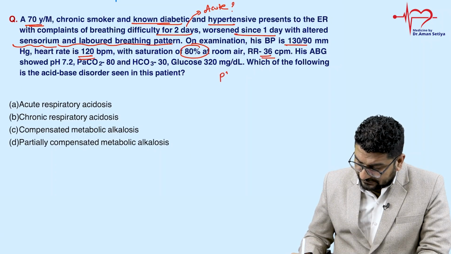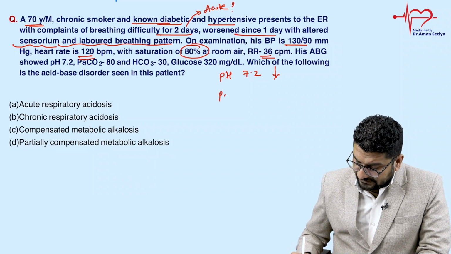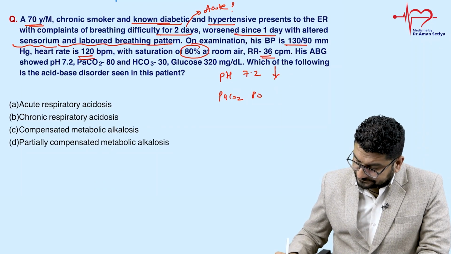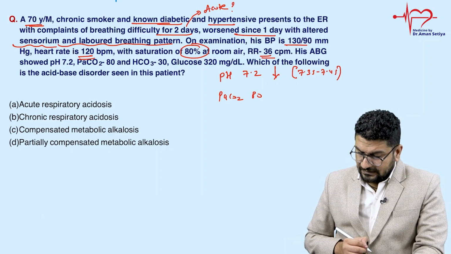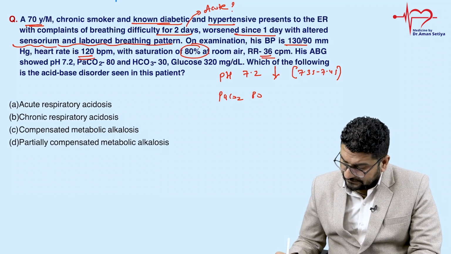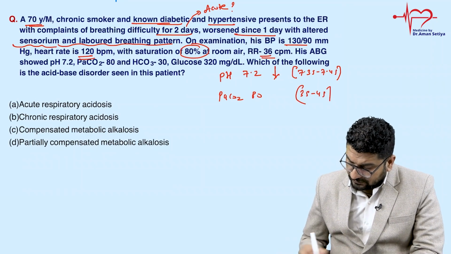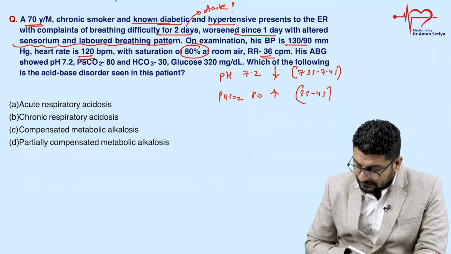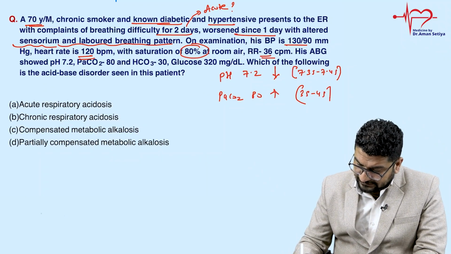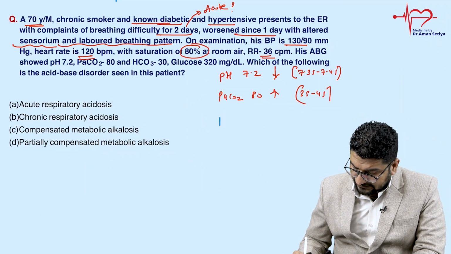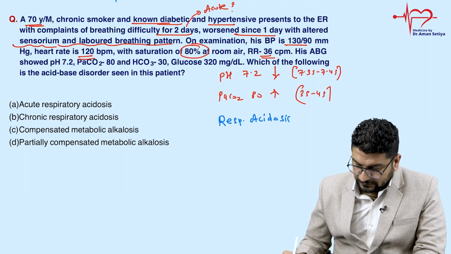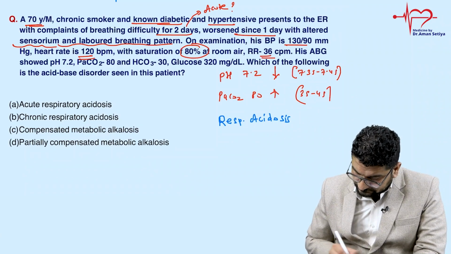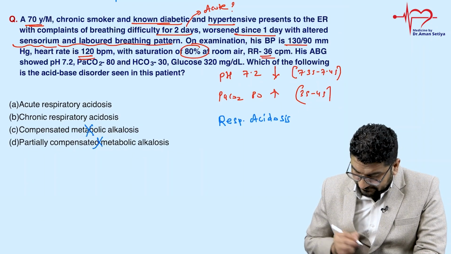So let me write here pH. What is important for us? pH is 7.2, so I can put an arrow on the downside. Then I can say PaCO2 value. PaCO2 value is 80. The normal value of pH is 7.35 to 7.45, right? And PaCO2 normal value is 35 to 45. So PaCO2, I can say it is increased. You can see the direction is reverse and pH is decreased. So again, this is also respiratory acidosis. So when I say respiratory acidosis, I can say these options are ruled out.